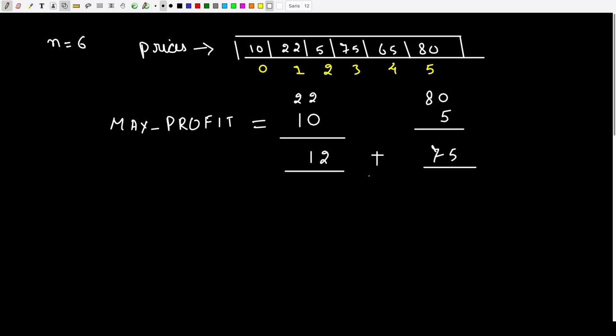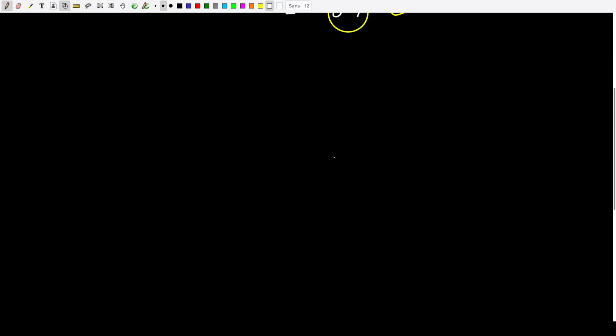So combining these two profits, the total profit which I have made is 87 rupees. So this is the maximum profit which we are going to obtain by selling and buying the stock twice. Okay, and this is what we have to return. So that's about the problem statement, folks. Now let us try to understand the optimal way of solving this problem.